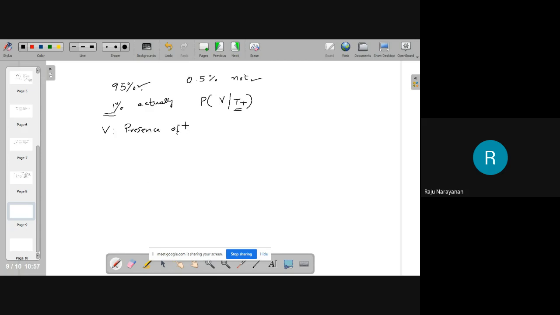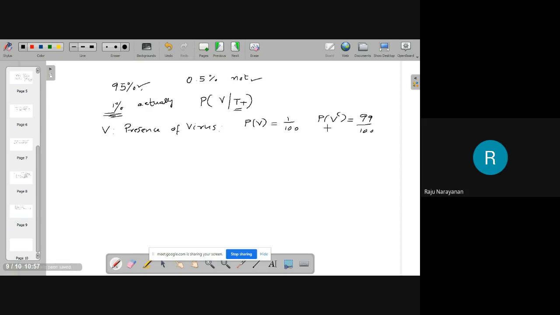It is given that 1% of the population is infected by the virus. Therefore, probability of V is 1/100, and probability of non-virus is 99/100.